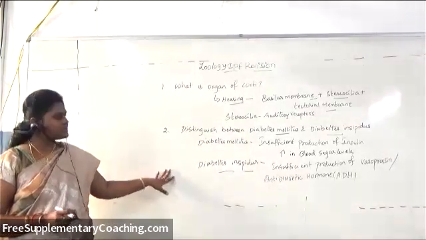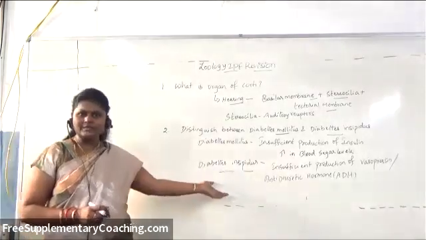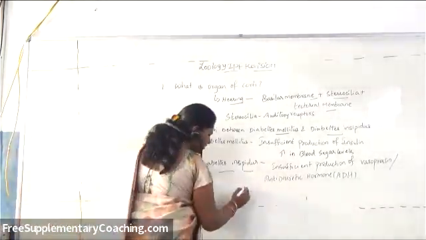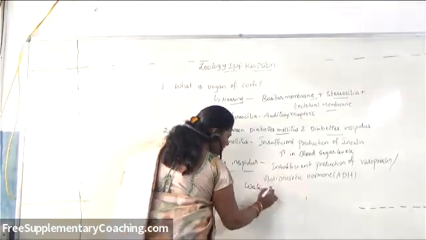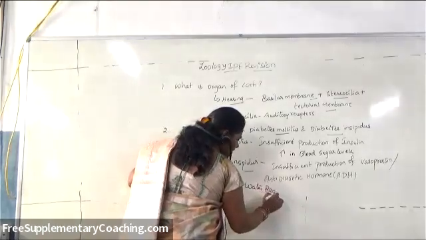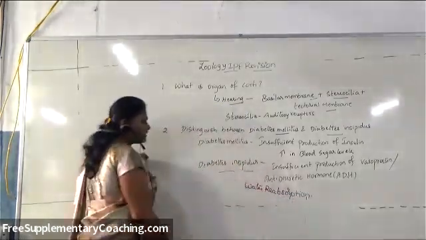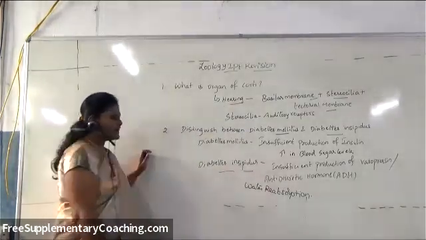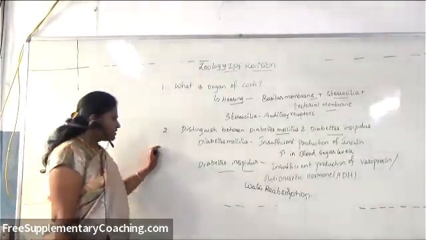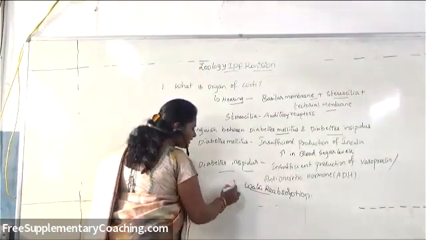Now this vasopressin goes and acts on the kidney tubules, that means renal tubules of the kidney, causing water reabsorption, thereby preventing diuresis. But as there is insufficient production of vasopressin, there will not be any water reabsorption.